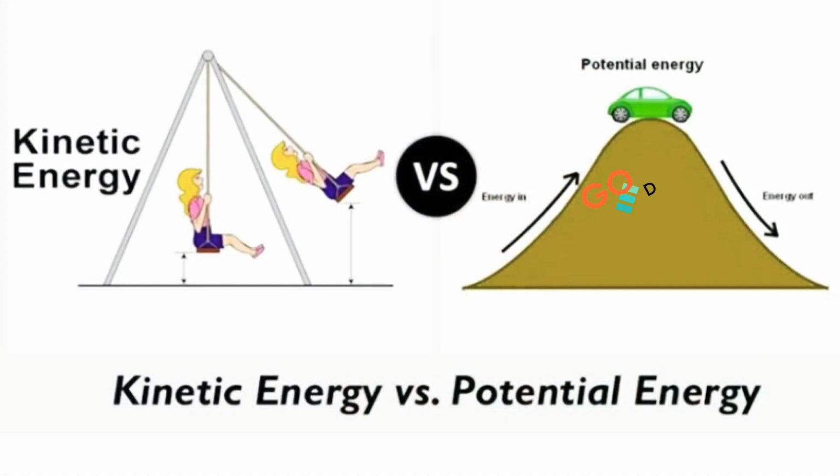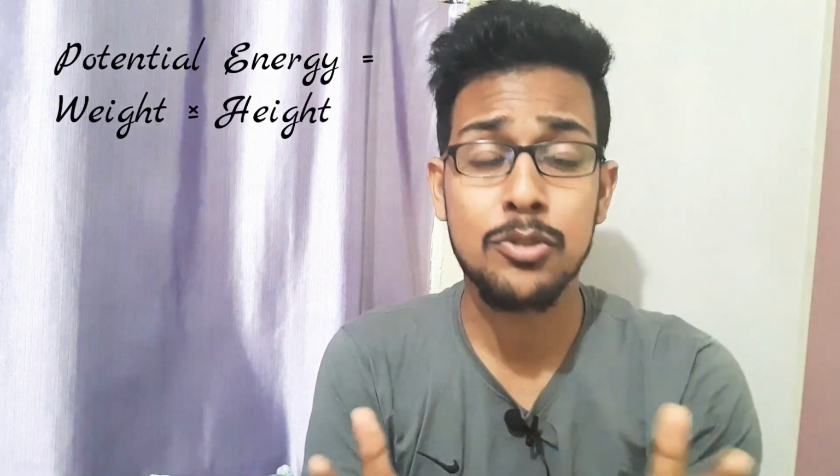Potential energy also has different forms, like the energy due to position, the energy due to the distortion of an elastic body, and the energy due to chemical action. The basic example that we are all familiar with in day-to-day life is water stored in a reservoir at a certain height. That stores potential energy, because the formula of potential energy is weight into height.